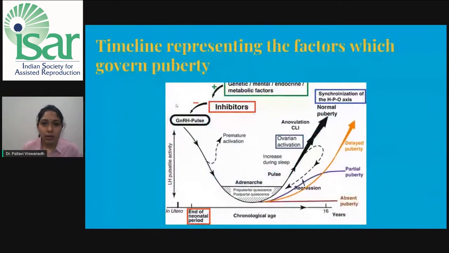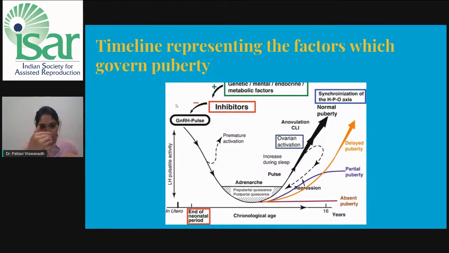Now, this is a timeline representing the factors which govern puberty. On the x-axis, we have the chronological age. On the y-axis, we have the LH pulsatile activity. Various genetic, mental, and endocrine metabolic factors, like we had discussed earlier, the factors influencing puberty, play a role. Until the end of the neonatal period, the HPO axis is active, like we can see in the graph.